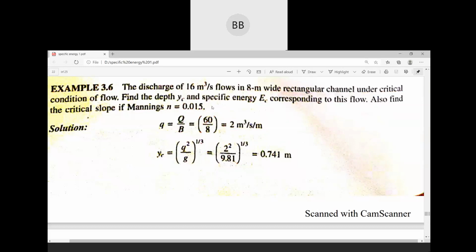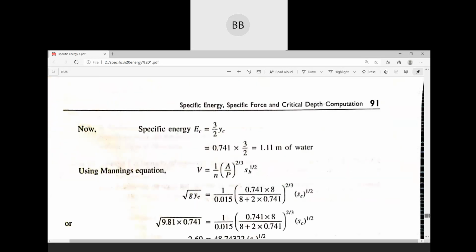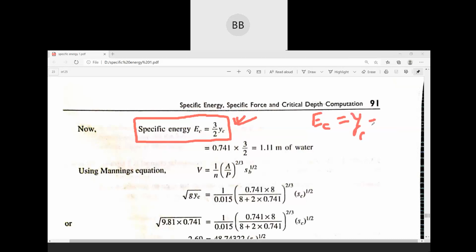The first part is over. Then we need to find out the specific energy for that critical depth. This expression we have already derived. Specific energy at critical depth is equal to 3 by 2 yc. I think we have already derived this in the last class. We are directly using this equation, or if you don't remember this expression, you can use this expression also: Ec equal to yc plus vc square divided by twice g.